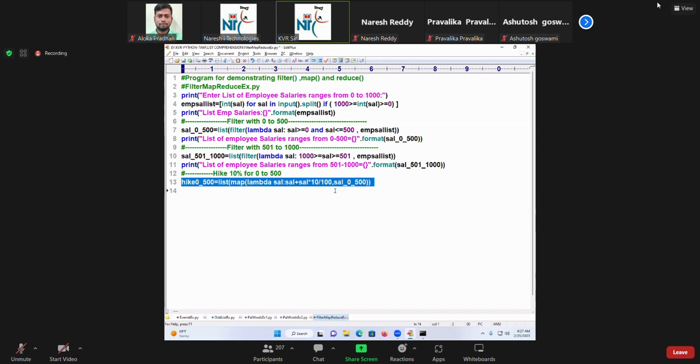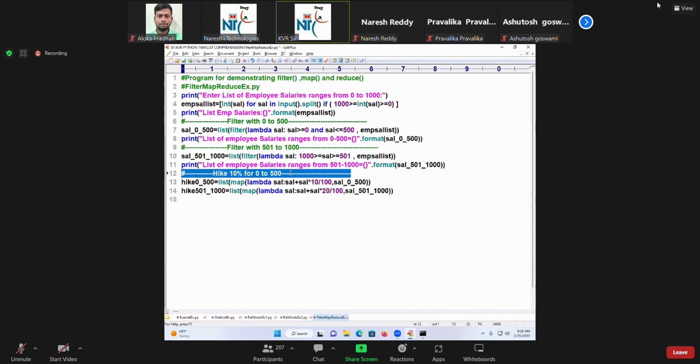Similarly, I will go for the hike of what? Come on, students. Of 1000. How do you do it? Same to same. How much percentage? 20%. Of what? 501 to 1000. Already the variable is there or not? Here, this one. So the hiking process is over. Now those hiked salaries, I want to print.